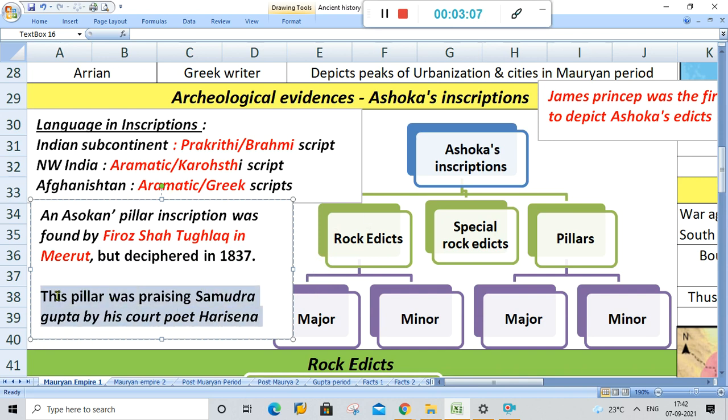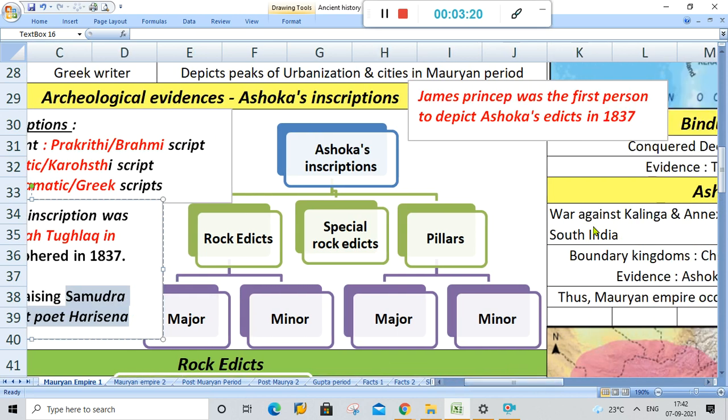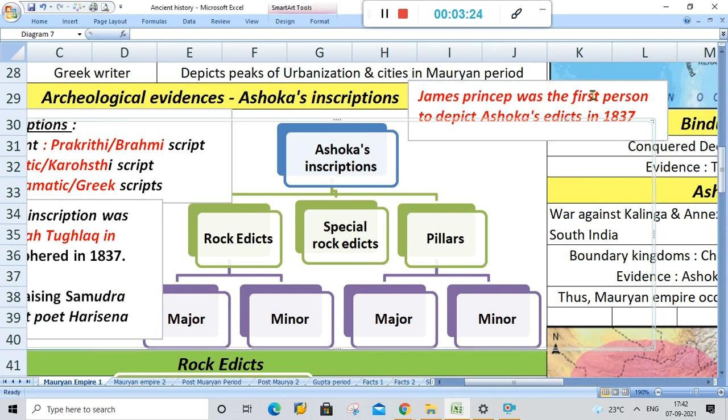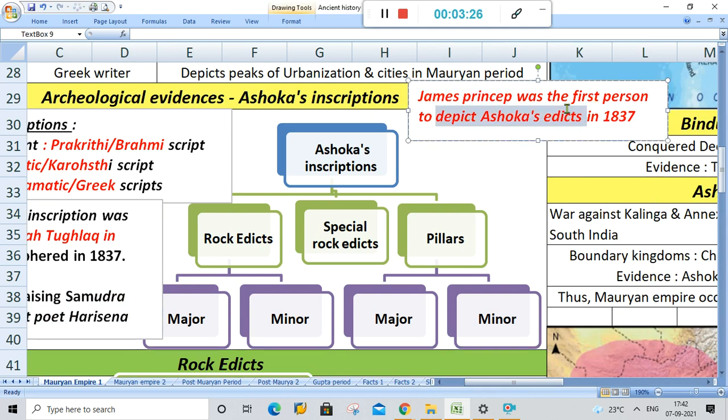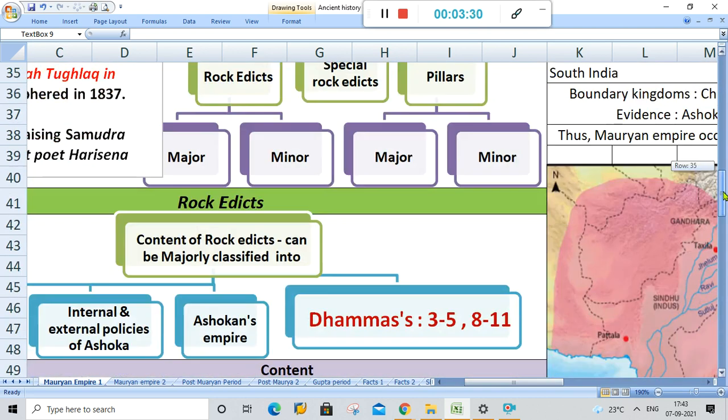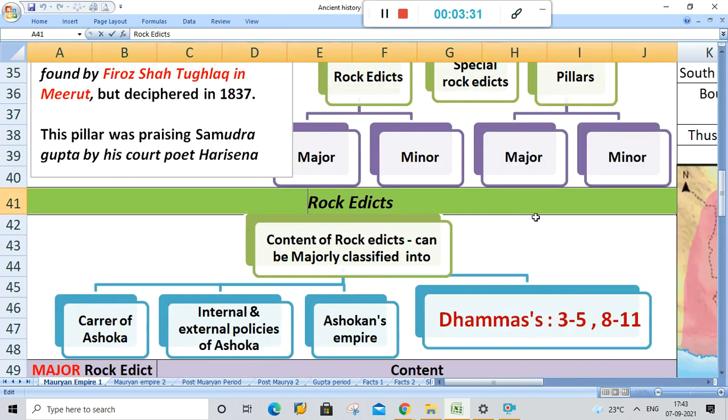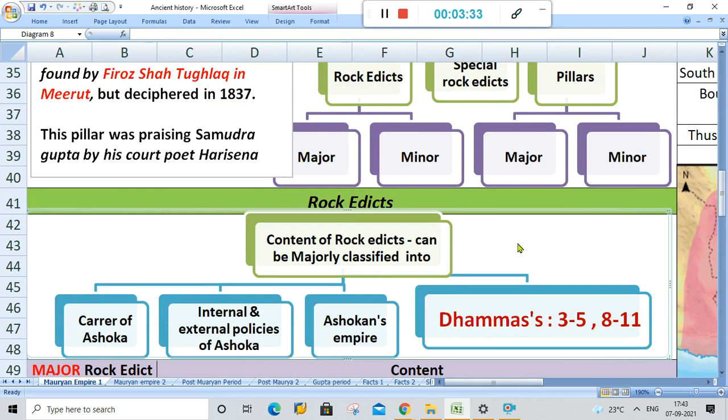So the details about the inscription are like this. It is about Samudragupta. I am repeating it because these are the main important facts that you have to remember from a prelims point of view. Again, another fact: James Prinsep was the first person who decoded Ashoka's edicts in 1837. Let's move on to knowing more about the rock edicts of Ashoka's inscriptions.